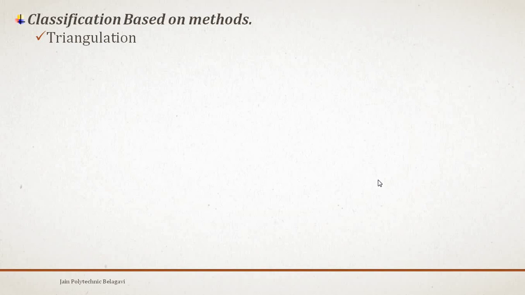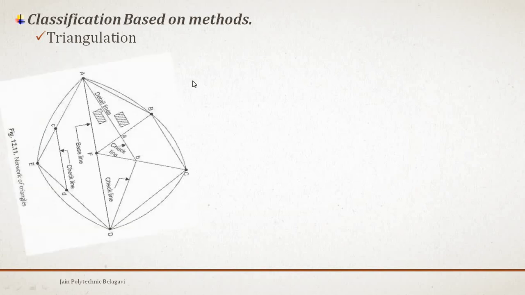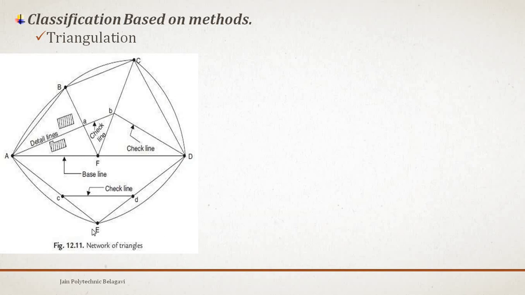Now the last classification is based on methods. First we have the triangulation method. You can see a circular, irregular area. Triangulation is the basic method of surveying adopted when the area to be surveyed is large, and the entire area is divided into a network of triangles.